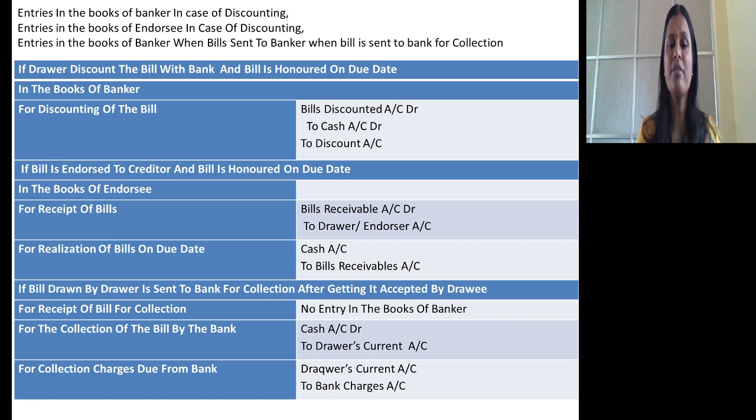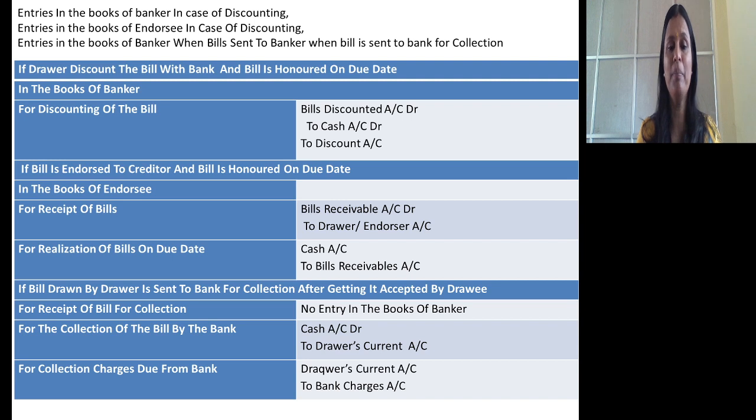Then entries in the books of banker in case of discounting, because we studied discounting of bill. Then entries in the books of endorsee in case of endorsement. Entries in the books of banker when the bill is sent to banker for collection. So these are the three other parties associated with discounting, endorsement and sending bill for collection.